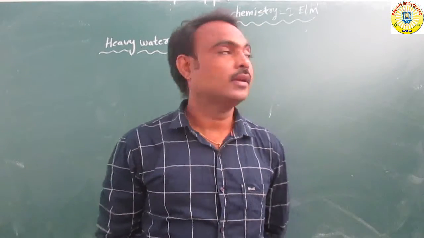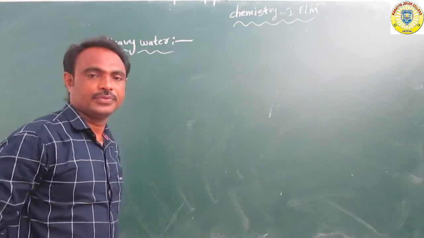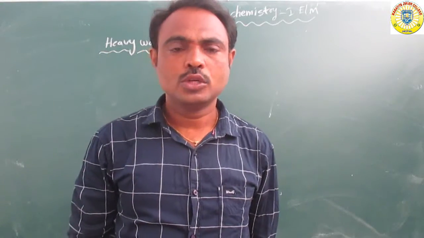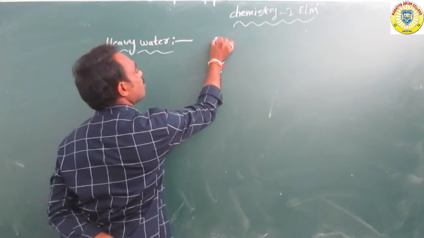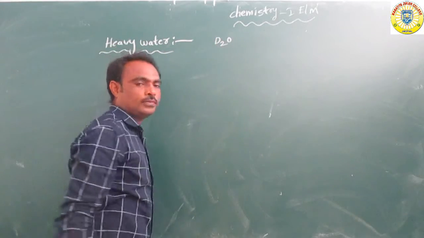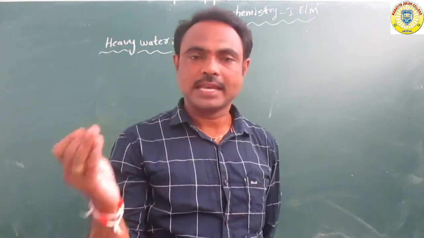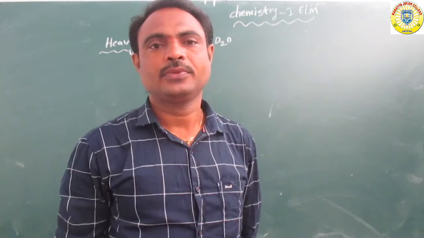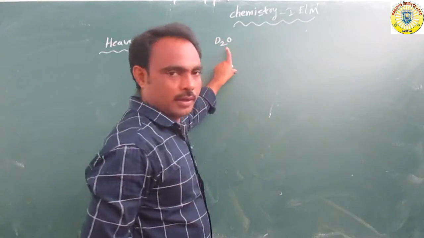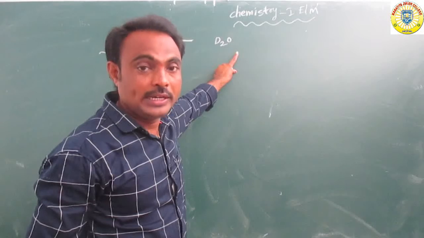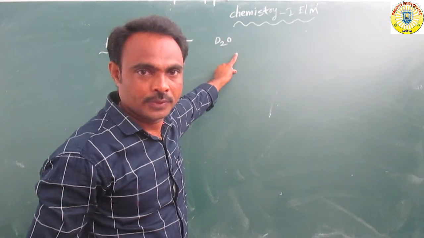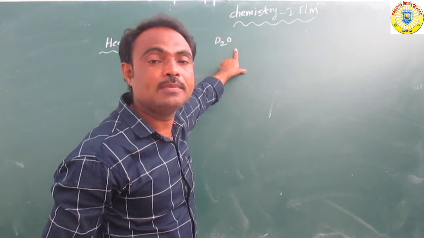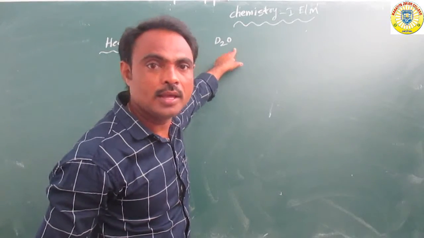So today's topic is heavy water. What is the meaning of heavy water? Deuterium oxide, D2O, is called heavy water. It is a new one, D2O. D means deuterium. D2O, deuterium oxide, is also called heavy water.